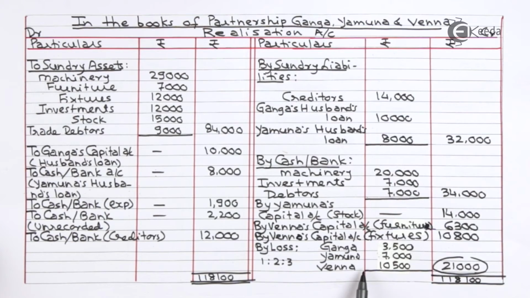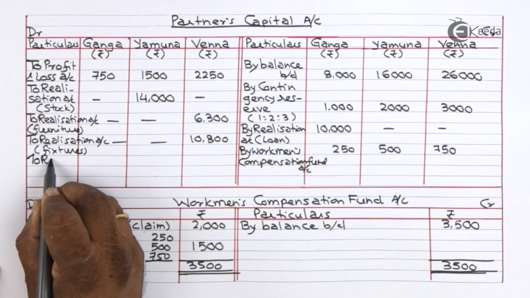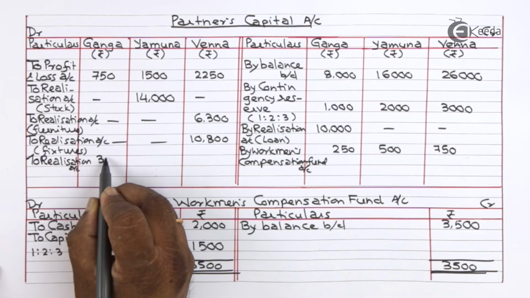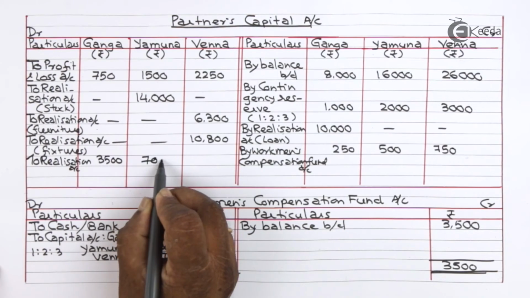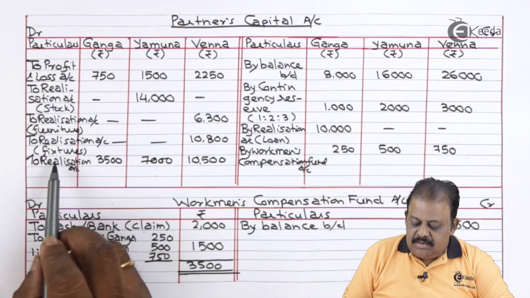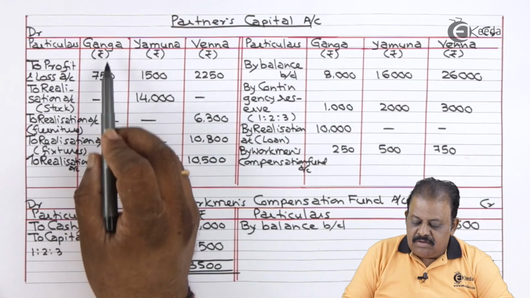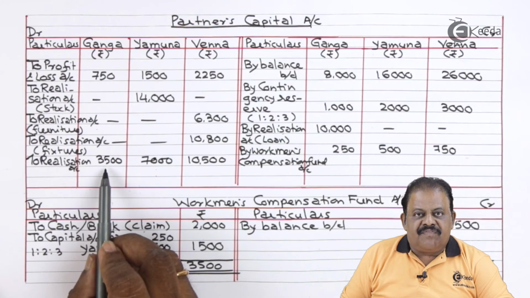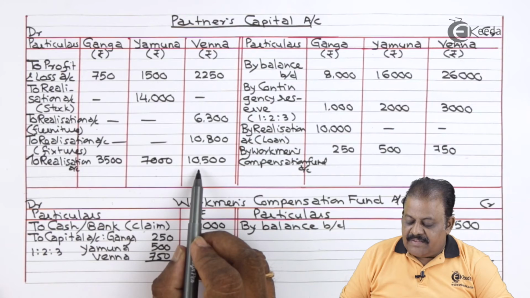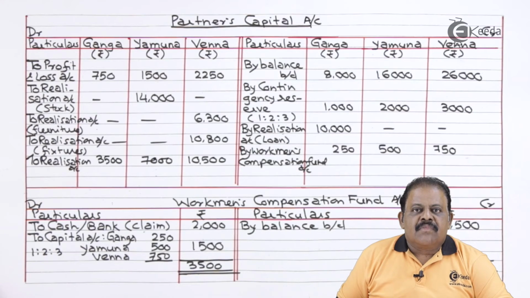This will be debited to their capital account. Partners' capital account debit to realization account. Ganga's loss 3,500, Yamuna's loss 7,000, Venna's loss 10,500. After transferring this loss, we will close partners' capital account.